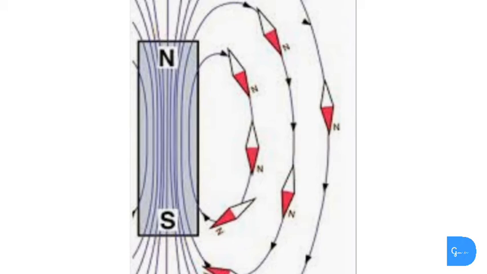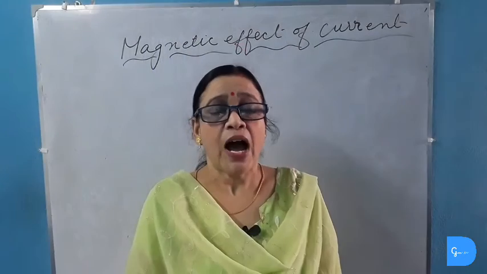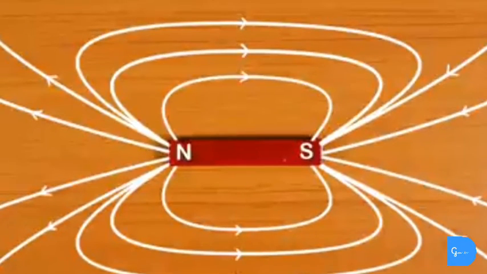Now we will mark these two points, the north pole and south pole of the magnetic compass, and then we will remove the compass and place it in the second position with the south pole facing towards the north pole of the previous reading. In this way we will mark all the points of the north pole of the magnetic compass, and after removing it, if we join them, we will see that a closed curve is obtained. This is the magnetic field line of the bar magnet.